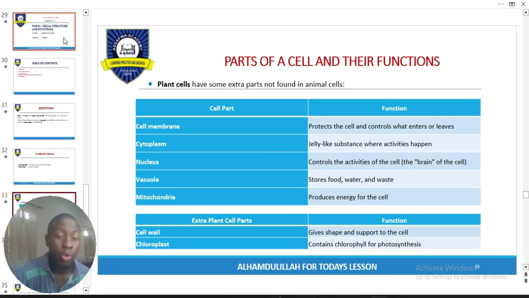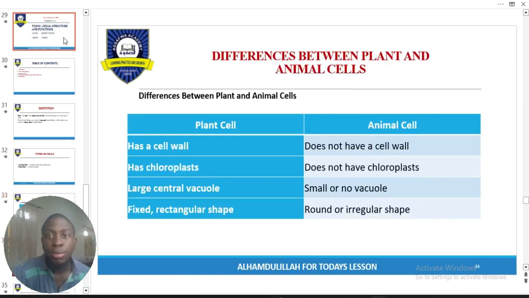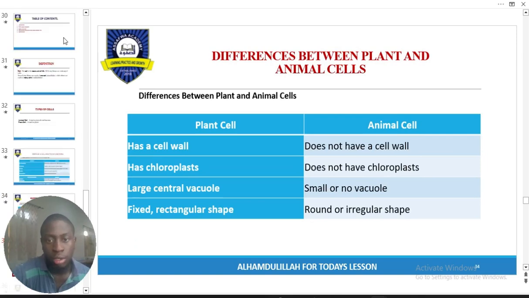The cell wall and the chloroplast. The chloroplast specifically, because we human beings or animals do not undergo what? Photosynthesis, but plants undergo photosynthesis. That's why they need that particular organelle called the chloroplast. Now, the difference between plant and animal cells, I believe we've gone through that even while discussing the parts and functions, right?